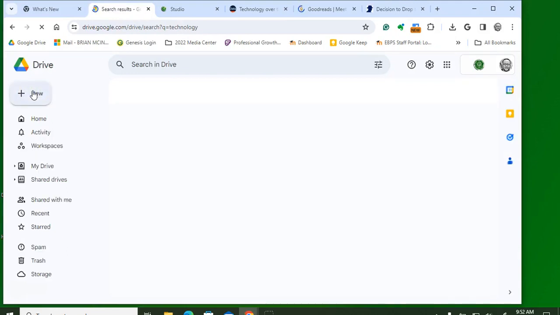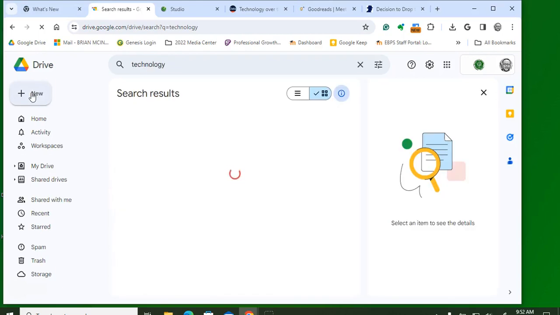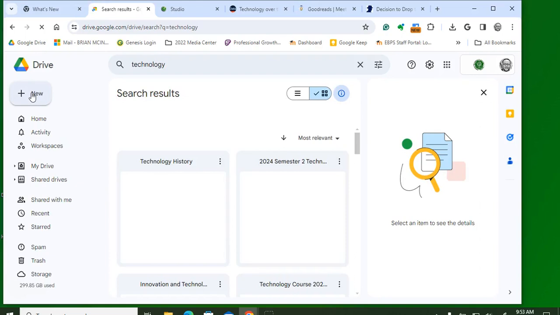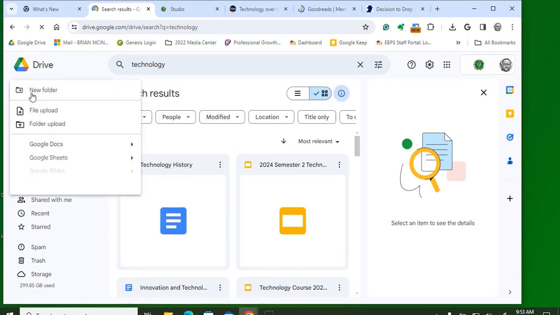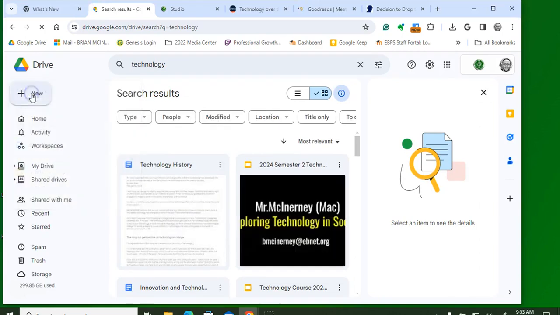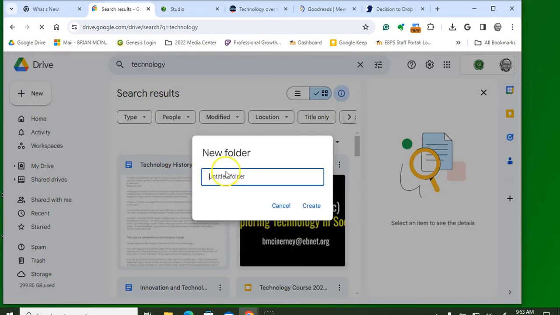In our Google Drive, we're going to use the plus button in the upper left hand, and we're going to create a new folder. We're going to title this Technology Research. All right, and we're going to hit create.